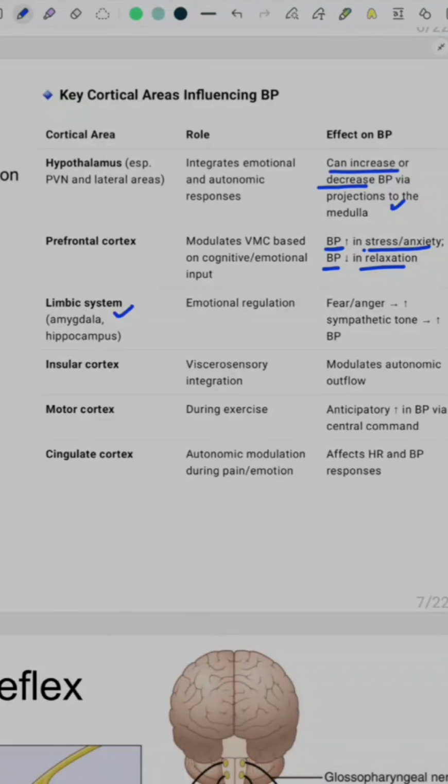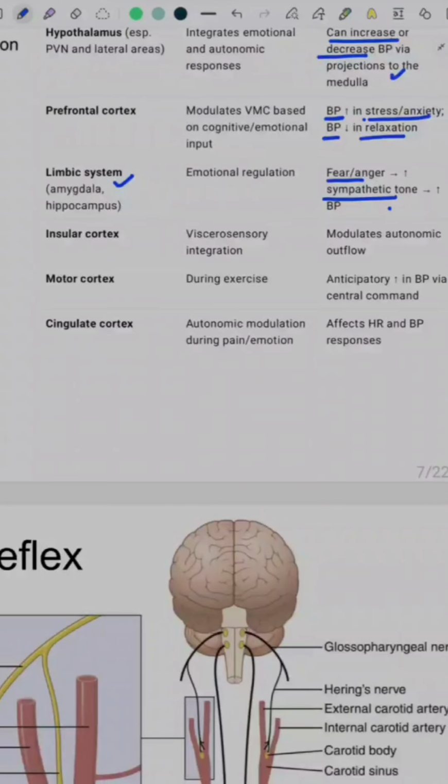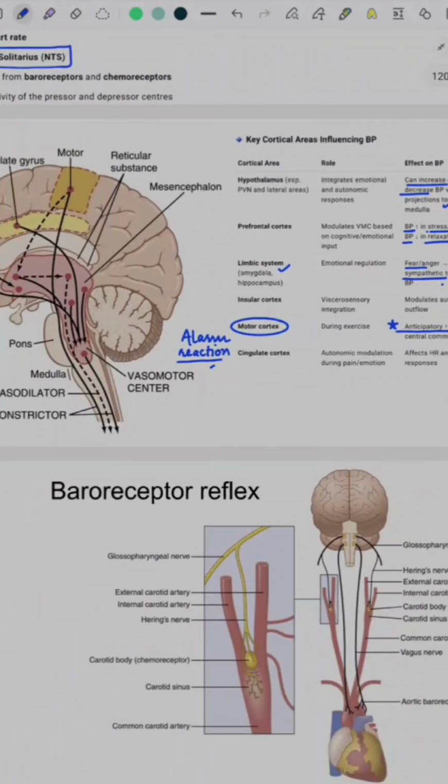Then limbic system, which is called as a seat of emotions, it can also increase and decrease BP in response to various emotions. The most important cortical part that causes an increase in BP is the motor cortex. So motor cortex causes an anticipatory increase in BP before even initiation of movement, and this is called as the alarm reaction of the body. It prepares the body before an anticipatory action has taken place.